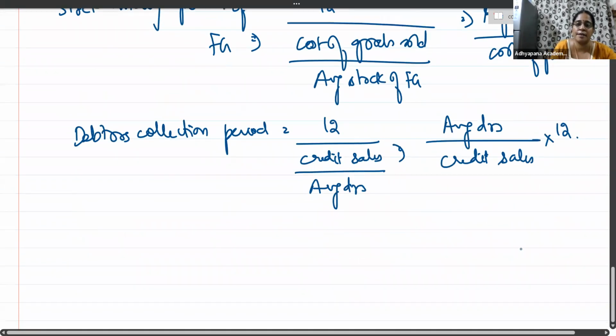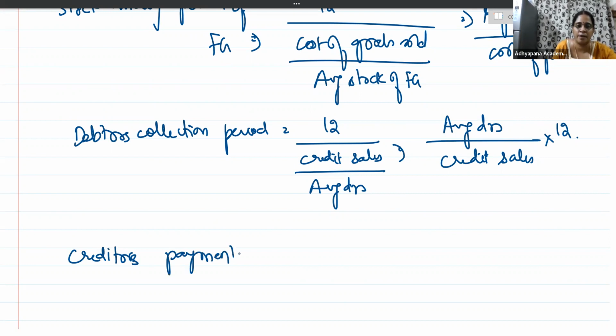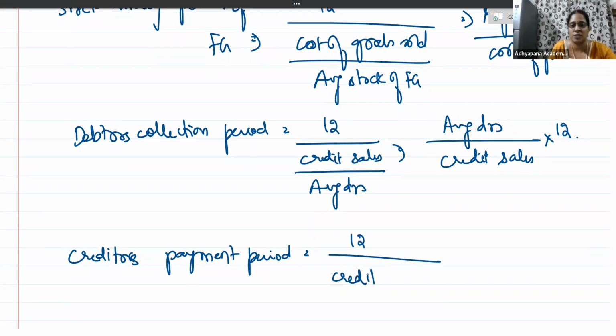Likewise, coming to current liability payment period, creditors payment period. Creditors payment period is 12 divided by credit purchases divided by average creditors. Whatever I am writing in the denominator is the turnover ratio. Turnover applicable to that particular item will appear in the numerator for any turnover ratio. When it is raw material, it is cost of raw material consumed. When it is WIP, it is cost of production.